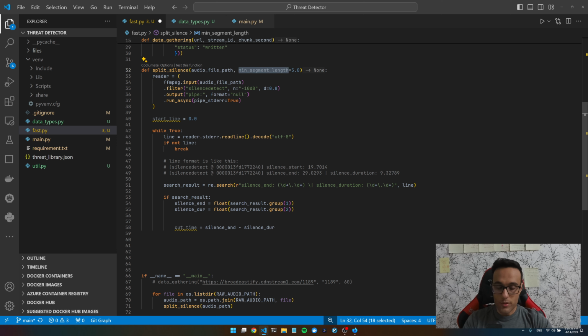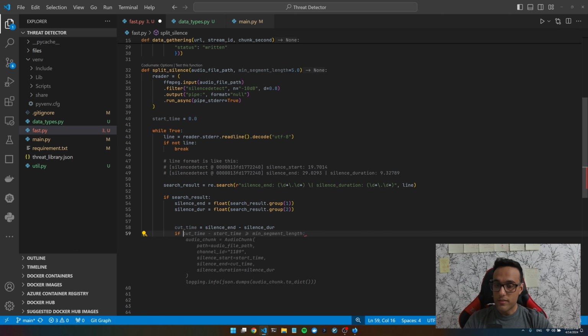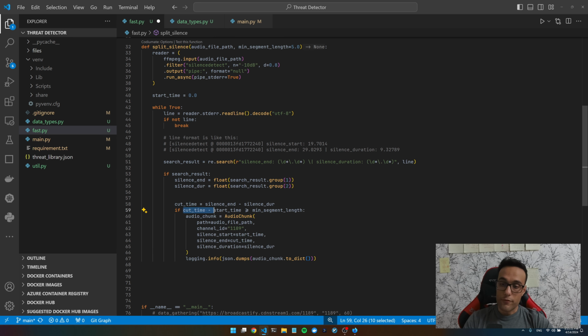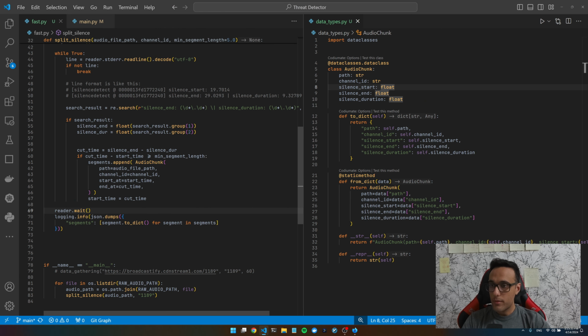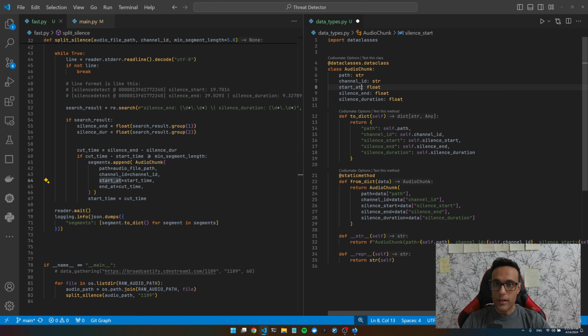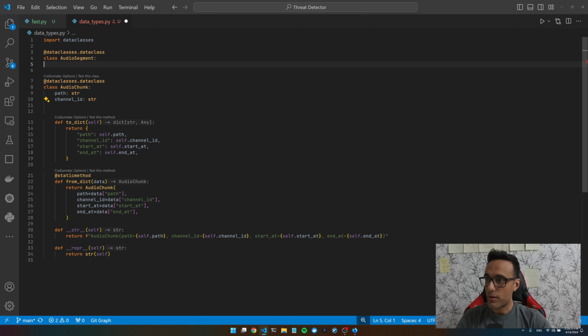Again, it's one of those parameters that we're gonna play with, but 5 seconds is good. Then if we find a segment that's more than 5 seconds, we need to update our data type. We're gonna have a path, channel ID, start at, and end at.